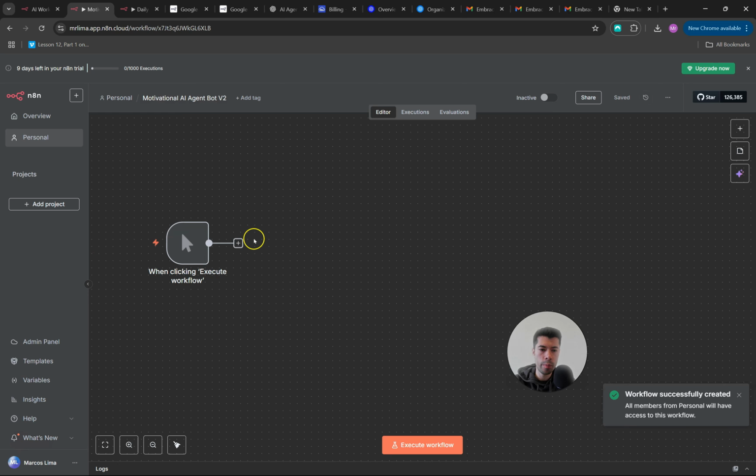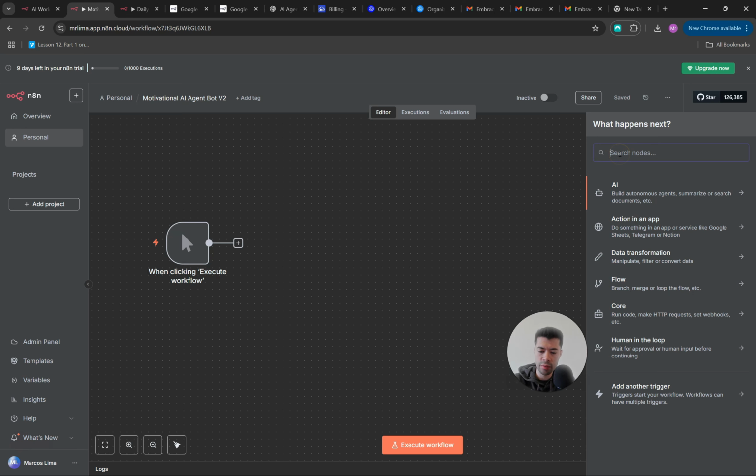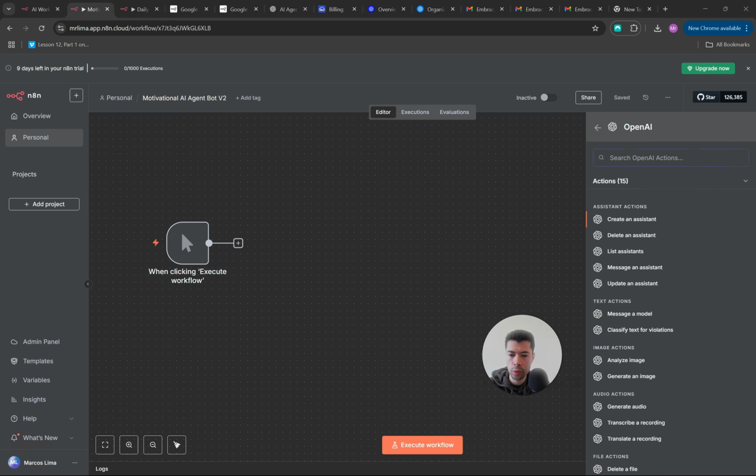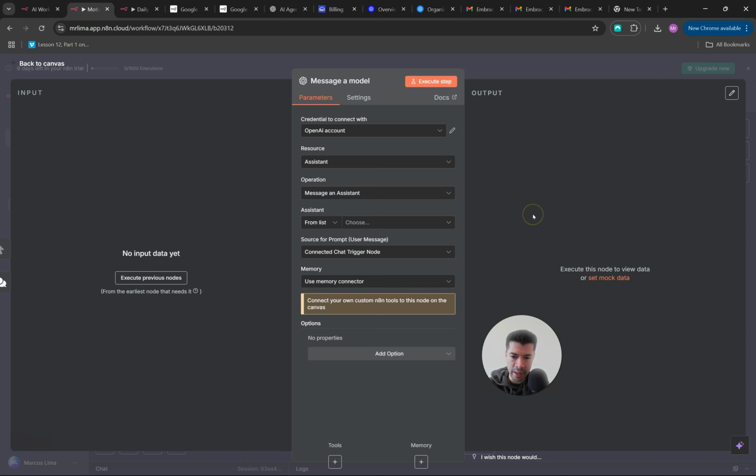Now we will be clicking here on the plus sign to add a new, let's say, process to this workflow. And now we are going to be looking for OpenAI, and we are going to choose what we want here. In our case, we want to message an assistant. And why do we want to message an assistant? This is because I want to tell this assistant, you are going to be doing this in a certain way, so we will message it.